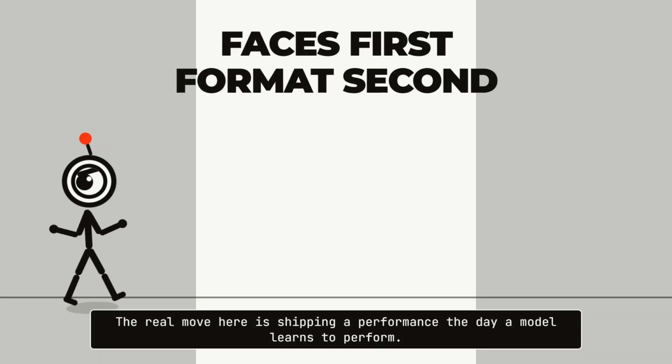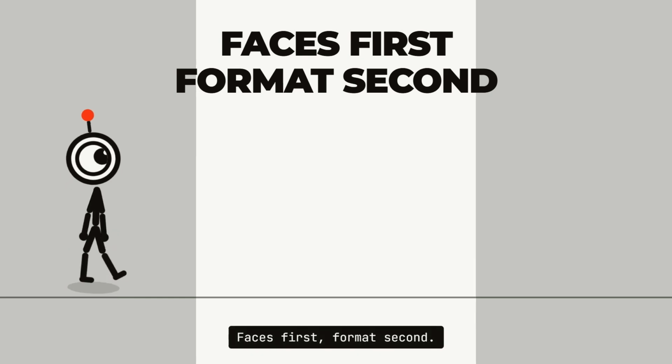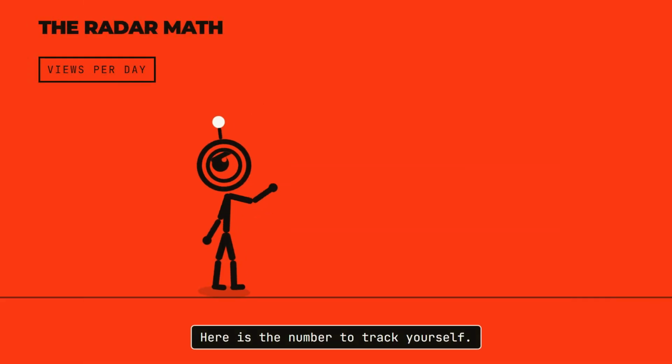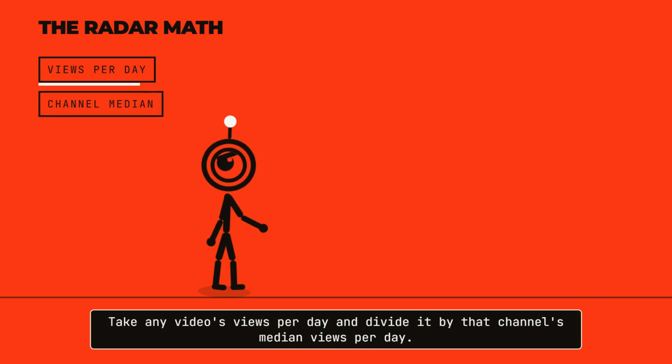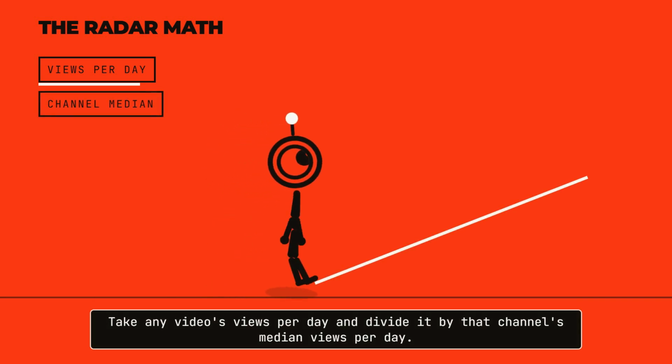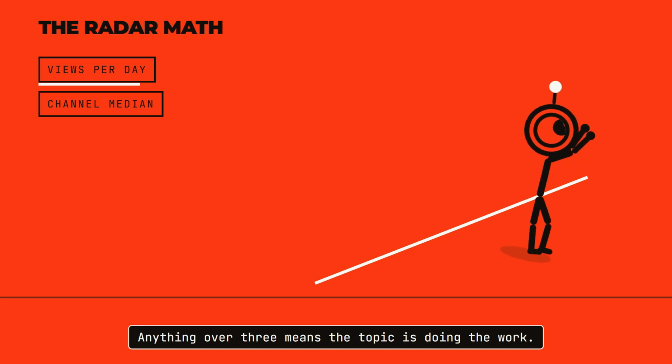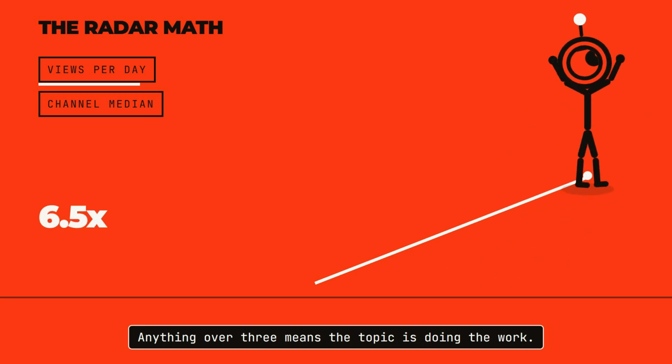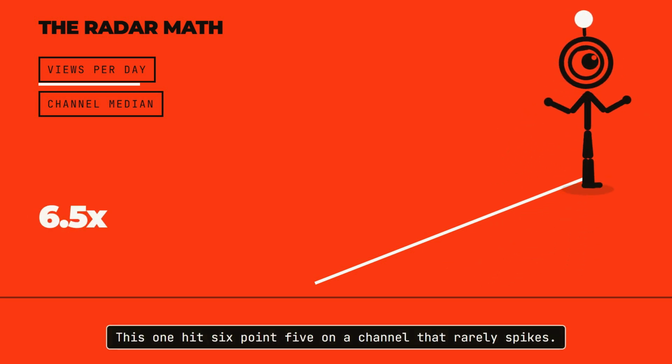The real move here is shipping a performance the day a model learns to perform. Faces first, format second. Here is the number to track yourself. Take any video's views per day and divide it by that channel's median views per day. Anything over 3 means the topic is doing the work. This one hits 6.5 on a channel that rarely spikes.